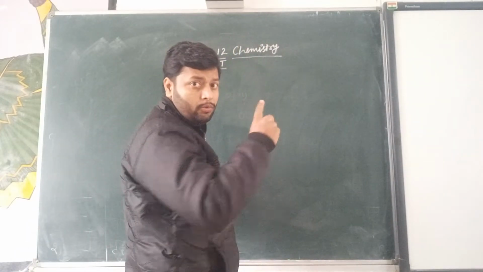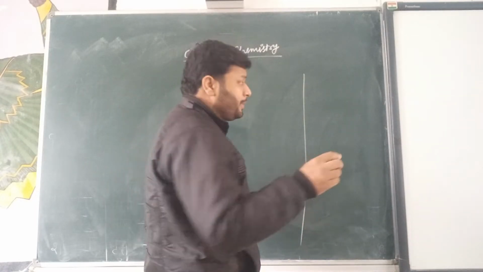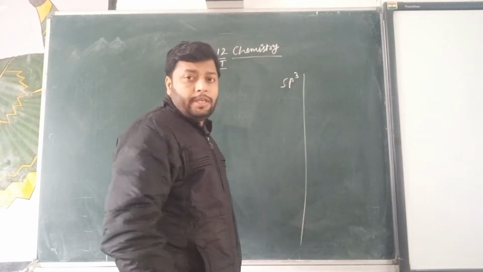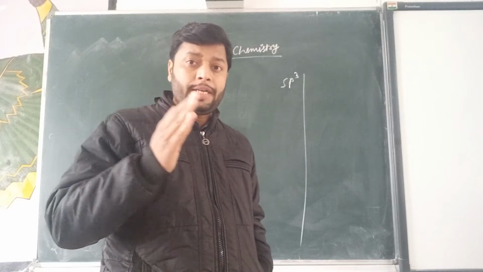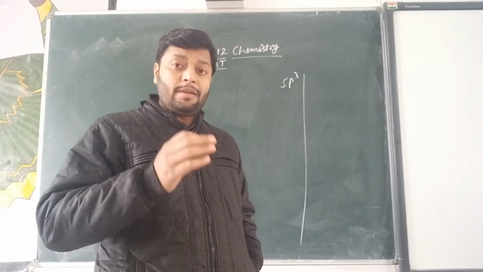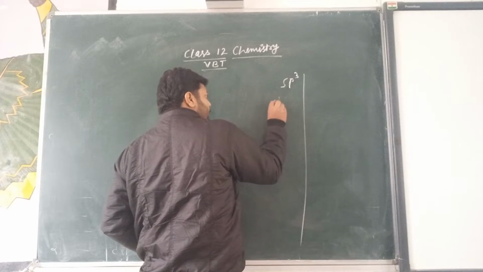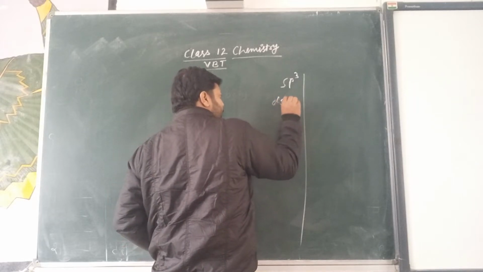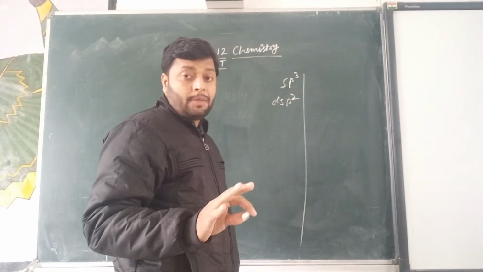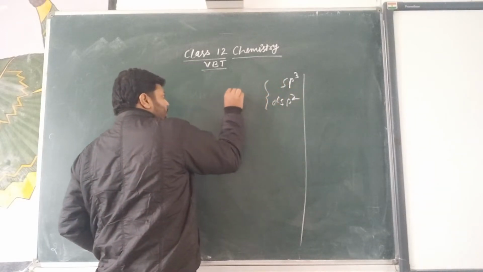Students, look carefully. If four ligands, four donor atoms or four coordinate bonds are formed with the central metal, it can be hybridized by either sp3 or dsp2, because of the four donor atoms. This is for the coordination number 4.